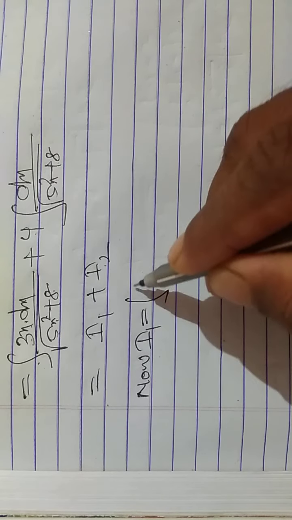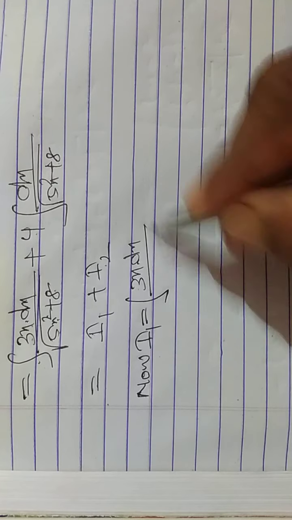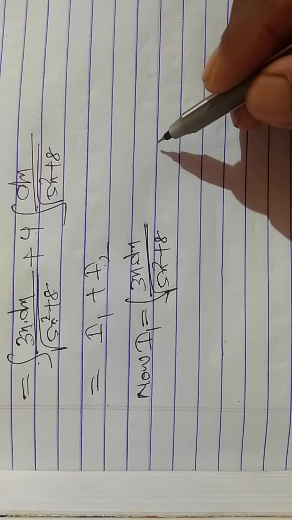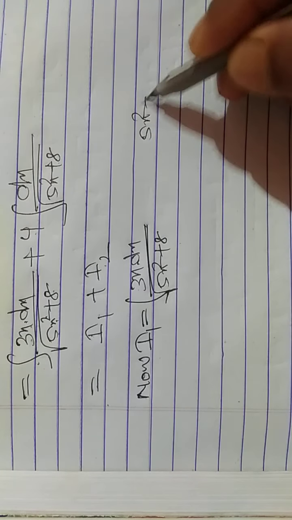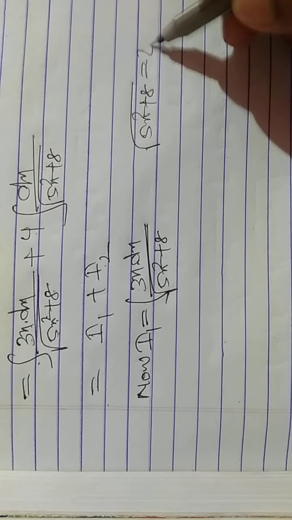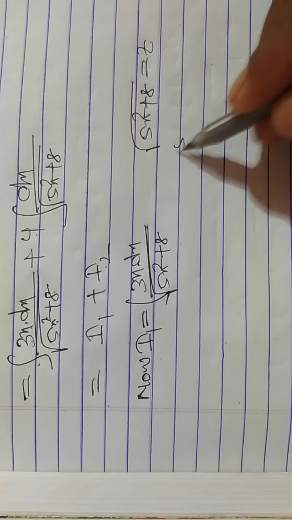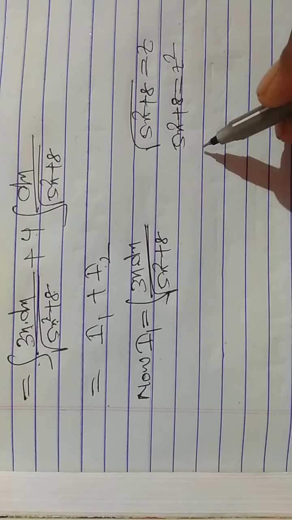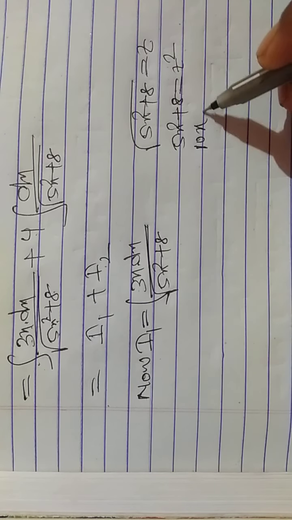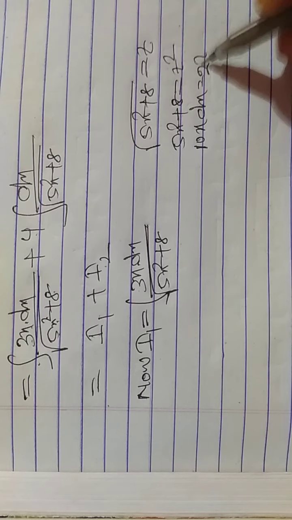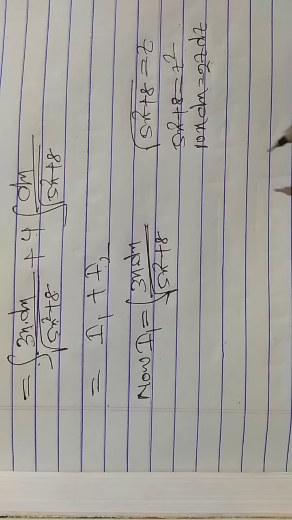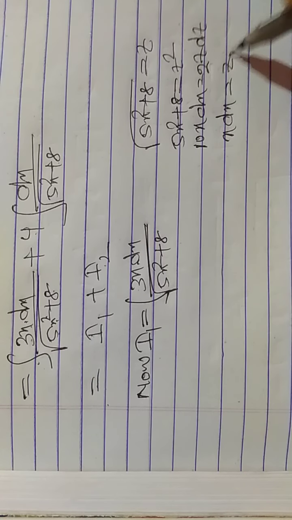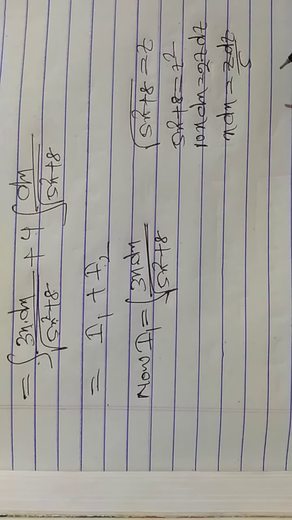Now I1 = ∫3x dx/√(5x² + 8). Let √(5x² + 8) = z. This implies 5x² + 8 = z², which implies 10x dx = 2z dz, so x dx = z dz/5.